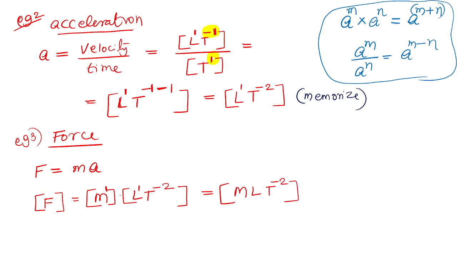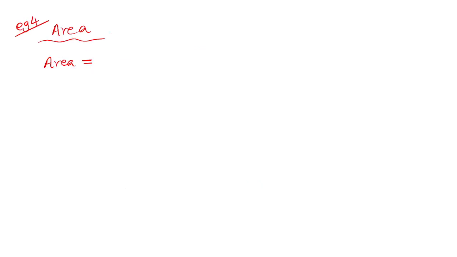You need not memorize this, because memorizing the dimension of all physical quantities will be very difficult. But at least memorize velocity and acceleration, because these two are required for finding force, work done, etc. So it is needed. So let me use area, length into breadth.